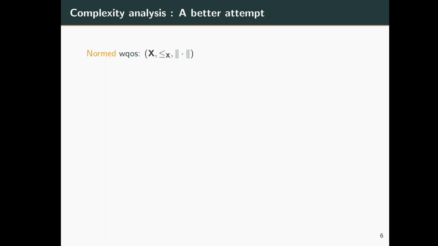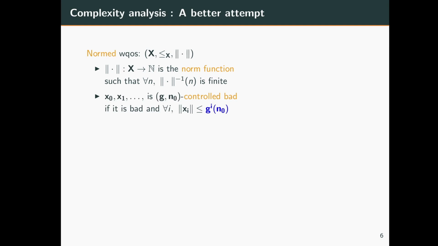So in hope of doing a better attempt, we consider not just well quasi-orders but normed well quasi-orders. In normed well quasi-orders, we are given a well quasi-order along with a norm function. So what does this norm function do? This norm function maps every element in X to a number in n, such that for every n, the pre-image of n under this norm function is finite. With this norm function, we can define a better notion of bad sequences called control bad sequences.